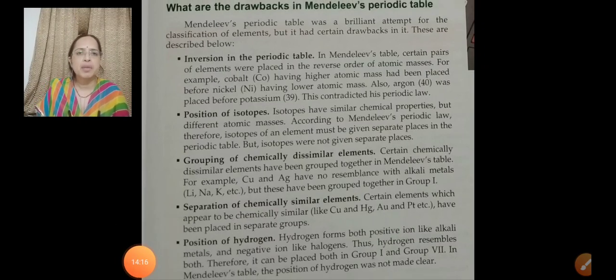Now we have completed the drawbacks of Mendeleev's periodic table. In the next class we will continue with the modern periodic table and compare the two, that is, Mendeleev's periodic table and the modern periodic table.